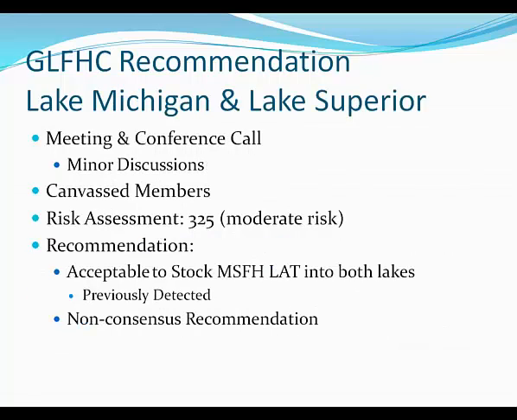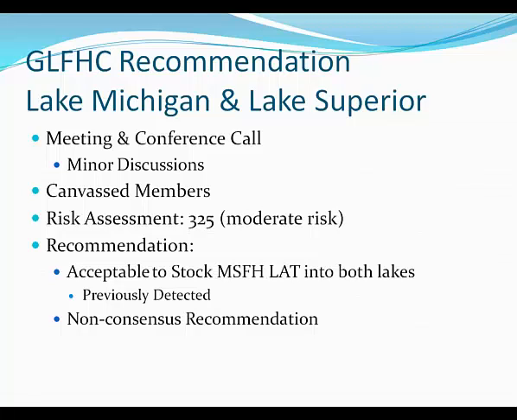The question came up even though we were not officially asked for a recommendation for, say, Lake Superior or Lake Michigan. The question was asked because some fish from Marquette are also stocked into Lake Michigan waters. There were no direct discussions concerning those, but it was discussed at the Fish Health meeting and conference call indirectly through some of the Lake Huron discussions.